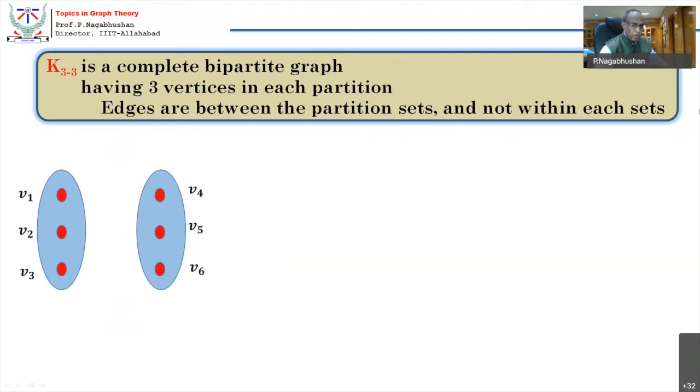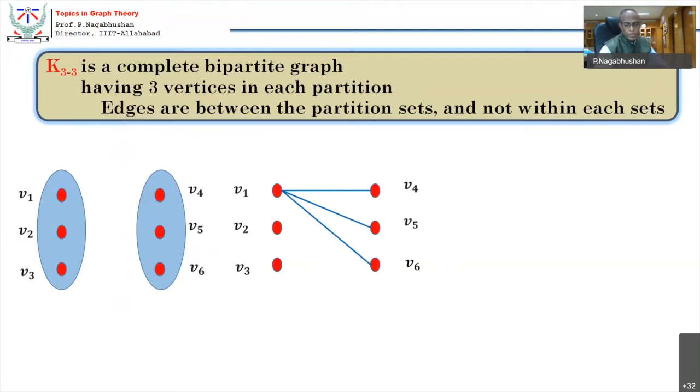So let's start from V1 and see whether the edges that we insert can be planar. Yes, V1 to V4 is planar. V1 to V5 is planar. V1 to V6 is certainly planar. So we have been successful. We have made V1 complete.